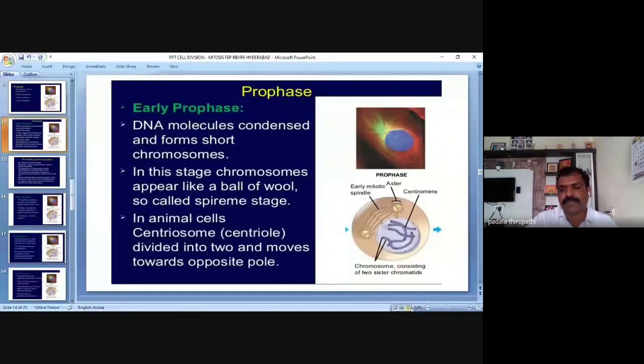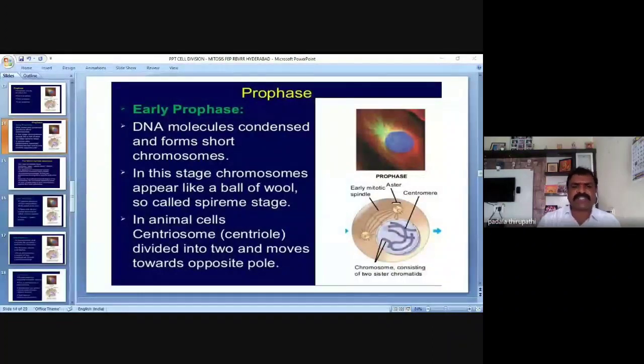Early prophase: what changes occur in the nuclear region? Number one, DNA molecules condense and form short chromosomes. DNA molecules are nothing but chromatin fibers, chromatin threads.